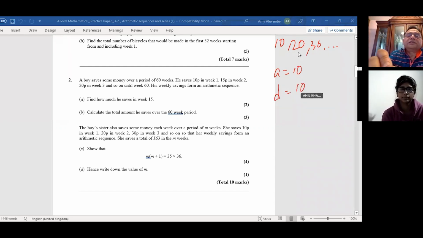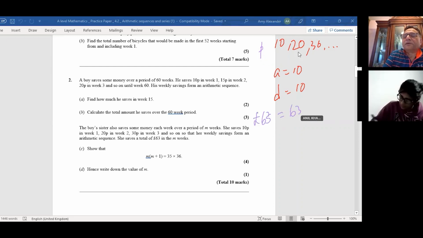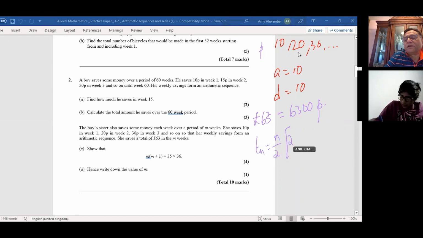Okay, so all these monies which are given to you are in pennies, right? And all of a sudden we have 63 pounds. That means it is 6,300 pennies, right? So now use the sum formula, which is Sn equals n over 2 times (2a plus (n minus 1) times d).